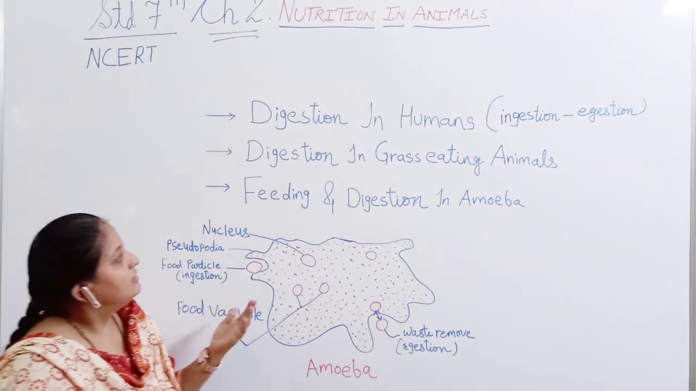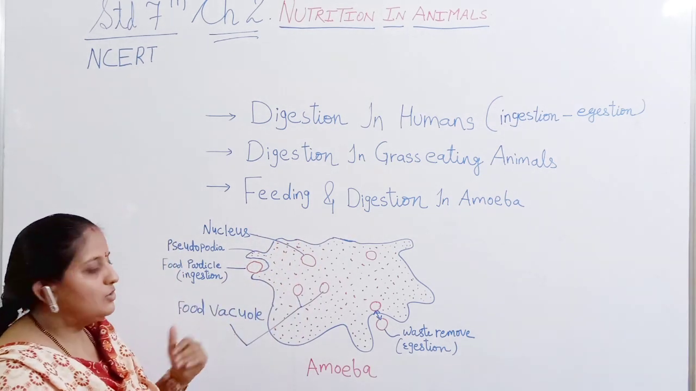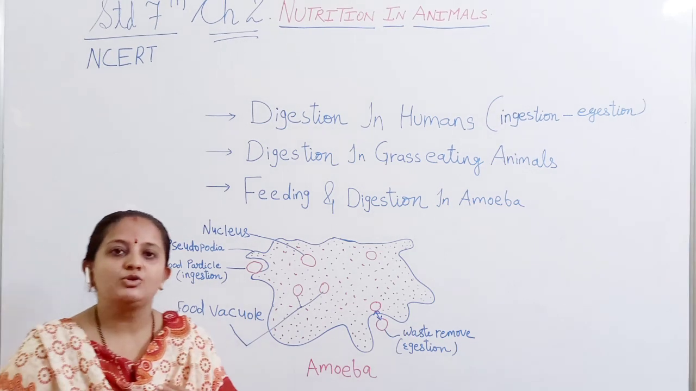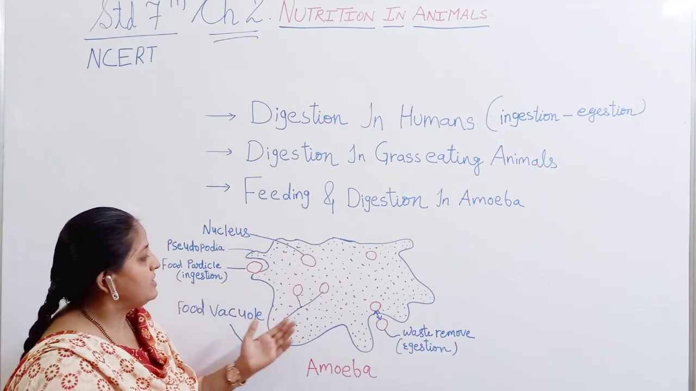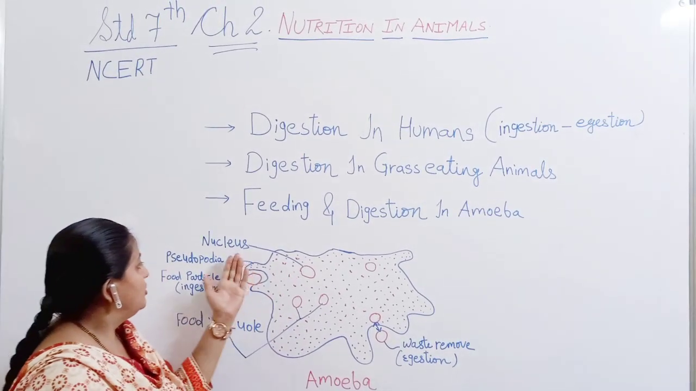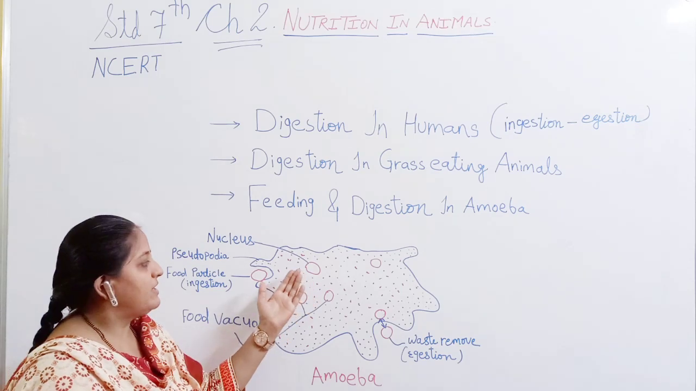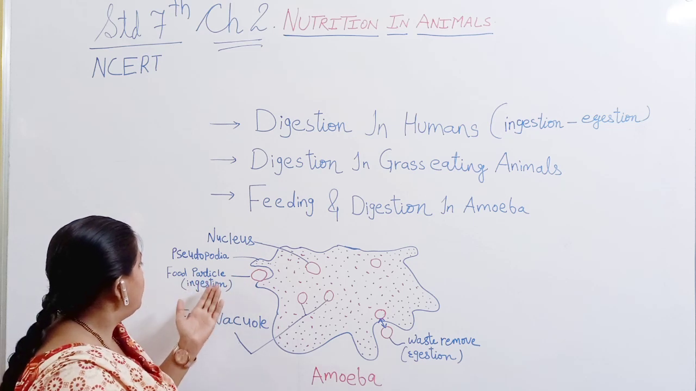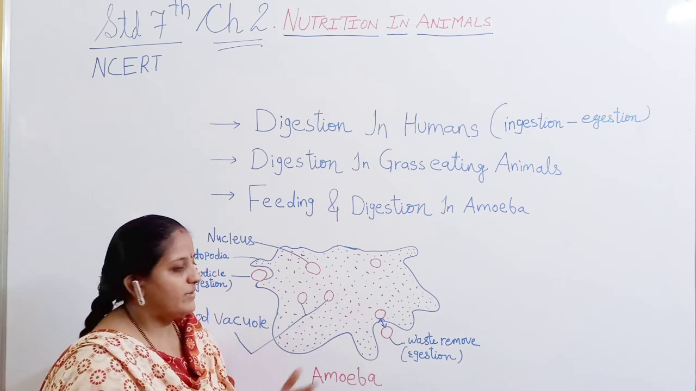The next is feeding and digestion in amoeba. Now students, look at the figure of amoeba. Amoeba is a single microscopic cell which has a nucleus, a cell membrane and many small vacuoles. This is the nucleus, which is a must for every living organism. It is the basic requirement. The next is pseudopodia, which help in food particle ingestion, food vacuoles and removing waste.